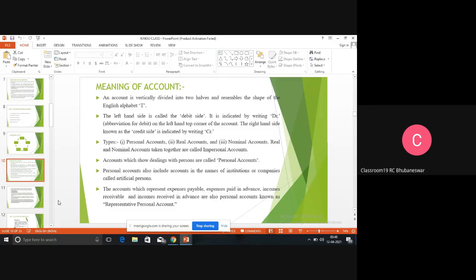Then in case of real account, write down: debit what comes in, credit what goes out. That means in case of real account, whatever comes inside, we call it debit. Debit what comes in. Whatever goes outside, that is known as goes out. The thing which goes out is known as your credit. Let's take an example, asset purchased. Land purchased. There is a transaction called land purchase. So tell me how we will do the journal entry.